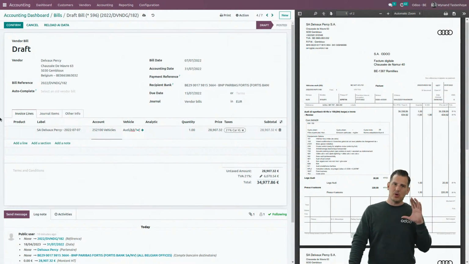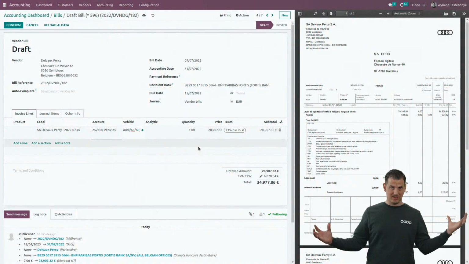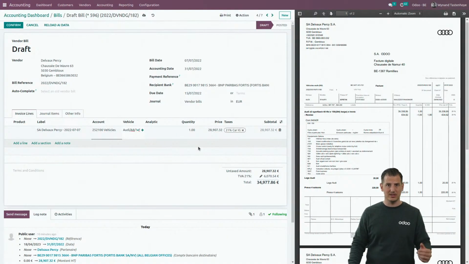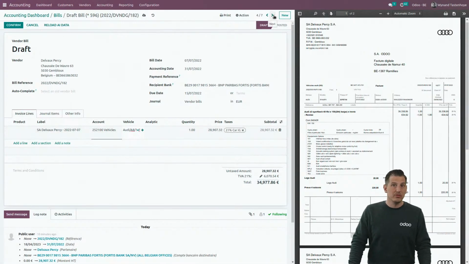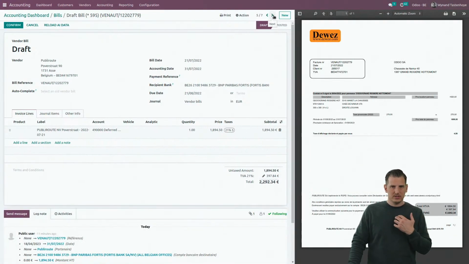But remember, you can link your vehicles to different vehicle expenses from the bills, because again, both applications are completely integrated. And for the rest, of course, everything is filled in. In this case, also another tax code, because in Belgium, of course, part of the VAT is not applicable, not deductible, let's say, and that we can cover in the tax code.